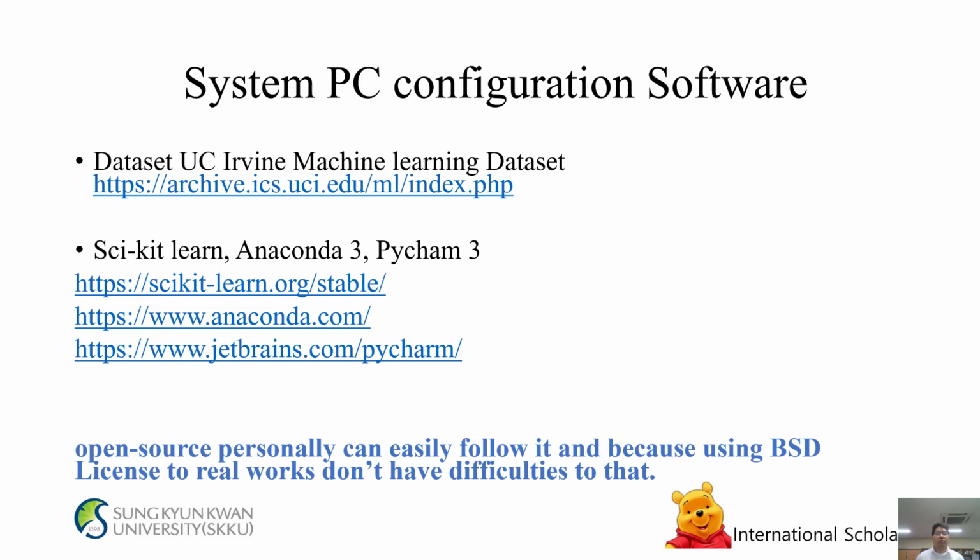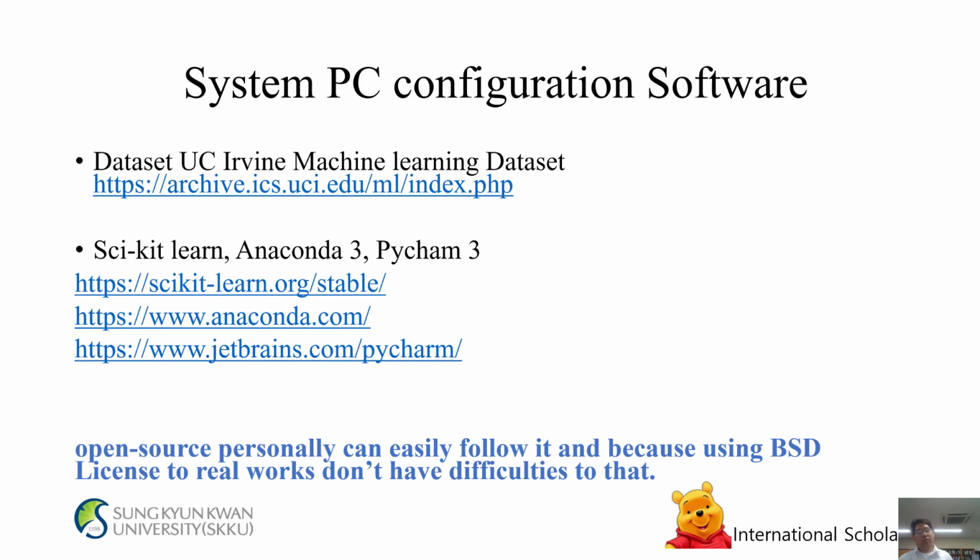Dataset used by machine learning dataset. Scikit-learn, ARM3, PyCharm. Scikit-learn is open source. ARM3 is also available, and you can download the academic version of ARM3. PyCharm is JetBrains software, and you can download the academic version of PyCharm. If you do not use the original, genuine version, you cannot see the same optimal result as before and cannot get a clear result.